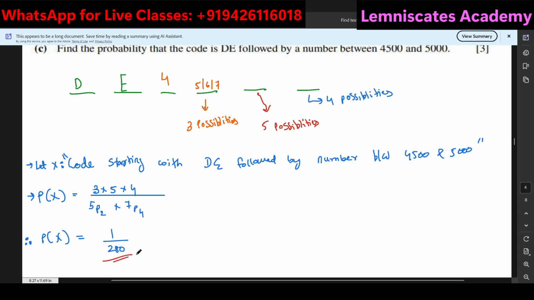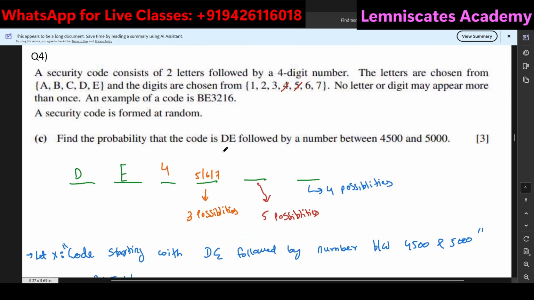So a quick recap for this question. We are supposed to find the probability that the code starts with DE and then the remaining digits after DE will be in between 4500 and 5000. So for this, of course, D is fixed, so we don't have to think about it. So for the favorable outcomes for this particular event, in the 1000th place, of course, only 4 could have come. In the 100th place, either of 5, 6, 7 could come because we want the number to be greater than 500. So yeah, there are 3 possibilities for this 100th position.